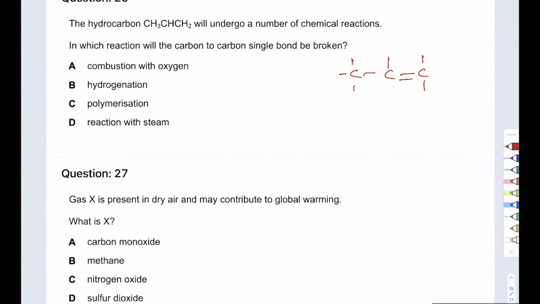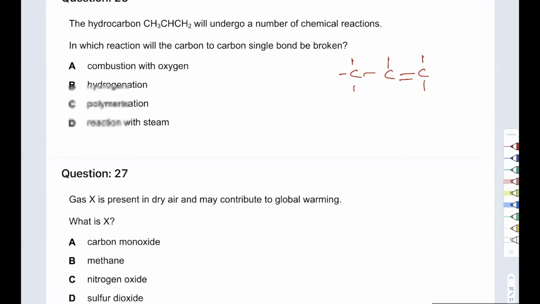In which reaction will carbon-carbon single bond be broken? Interesting. They're not asking us about the double bond. They're asking about the single bond, which means I want to break this thing and this thing completely. And when does that happen? When you do addition? This is addition, this is addition, this is addition.